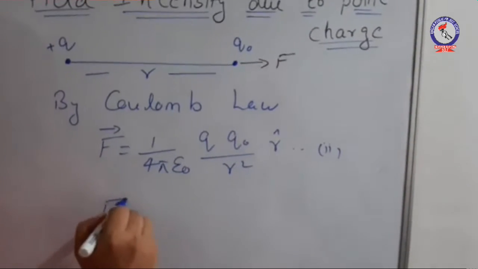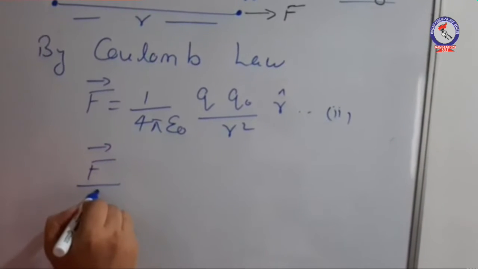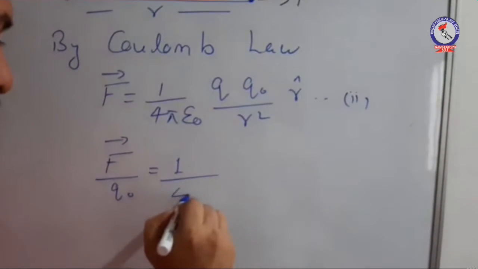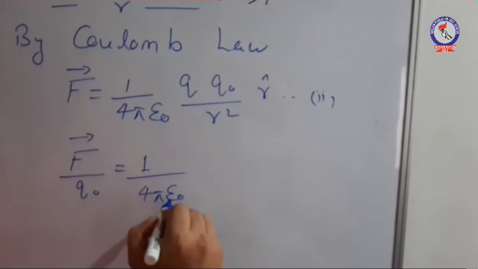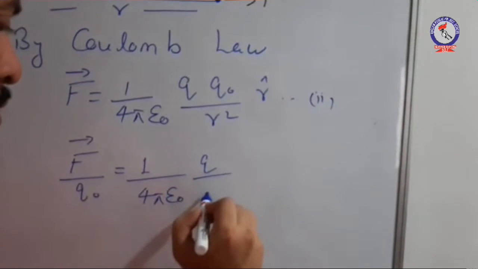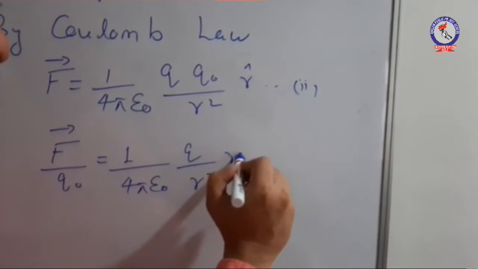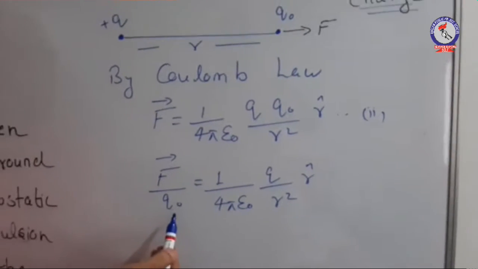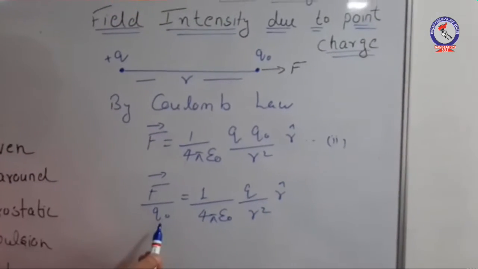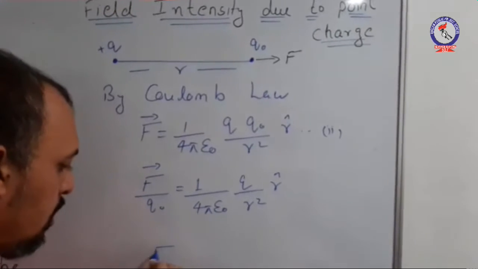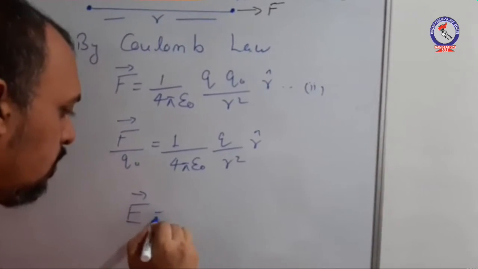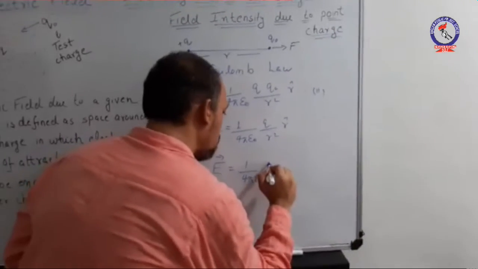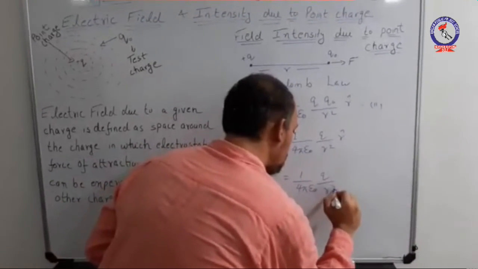Now, F upon Q naught is equal to 1 upon 4 pi epsilon 0 times Q by r square. This is the force experienced by a test charge per unit charge, and we have just studied that this is actually the electric field. So E equals 1 upon 4 pi epsilon 0 times Q by r square.